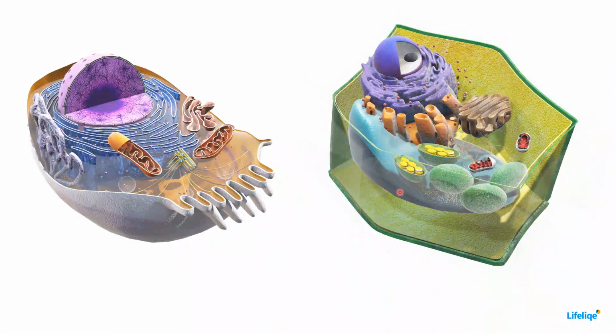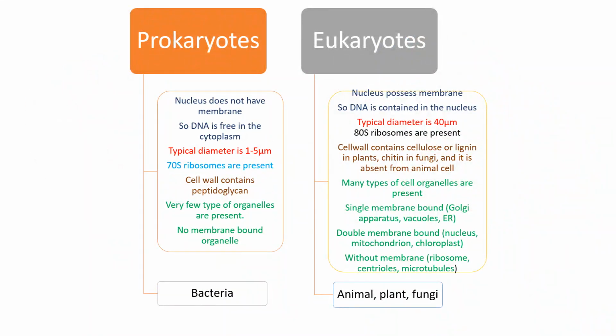And sometimes it also has other stuff inside it. So now you know about the organelles of a cell. Now we can discuss a very important classification, that is prokaryotes and eukaryotes.